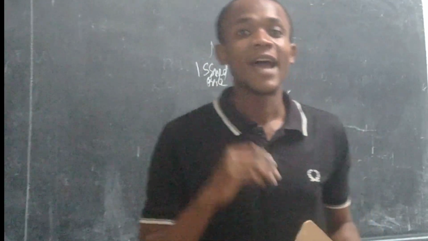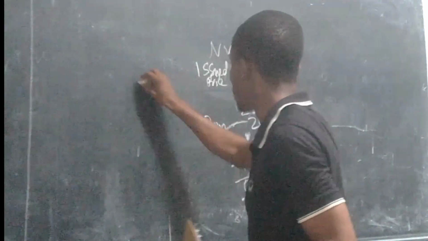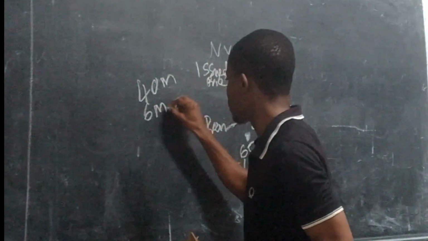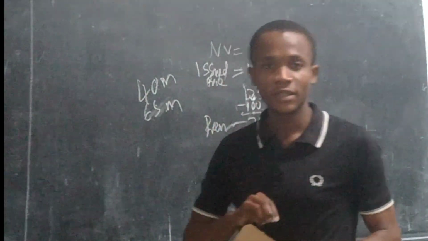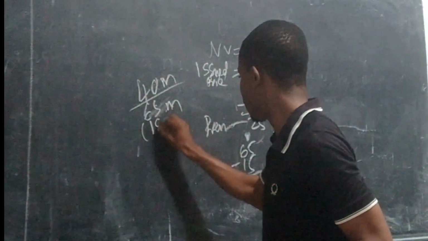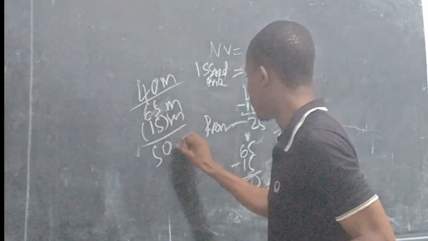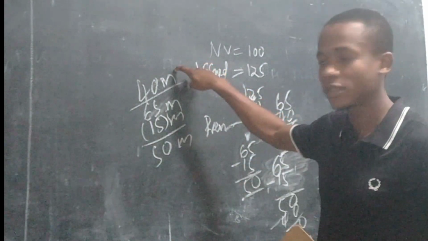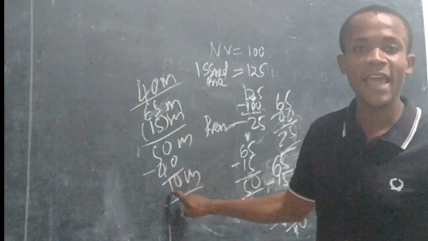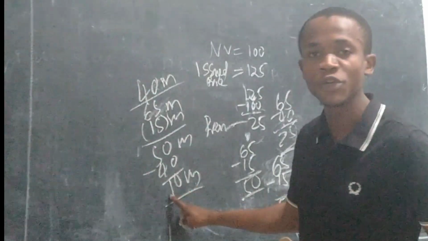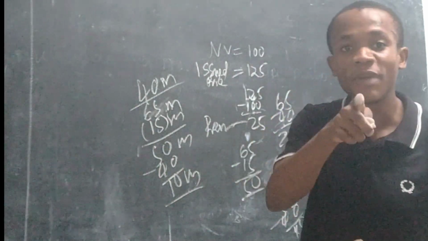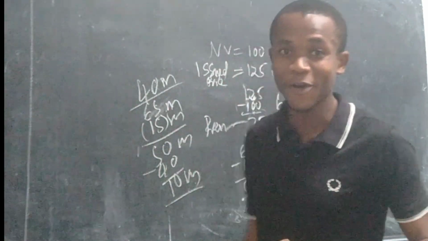I'll repeat. They issued 40 million shares. They applied 65 million applicants. They have rejected from this 65, they have rejected 15. So remains what? 50. Remember, they issued how many? 40. 50 minus 40, you get 10. This 10 means excess applicants. So what will we do? The money obtained in excess applicants will be used as allotment money at the allotment stage.